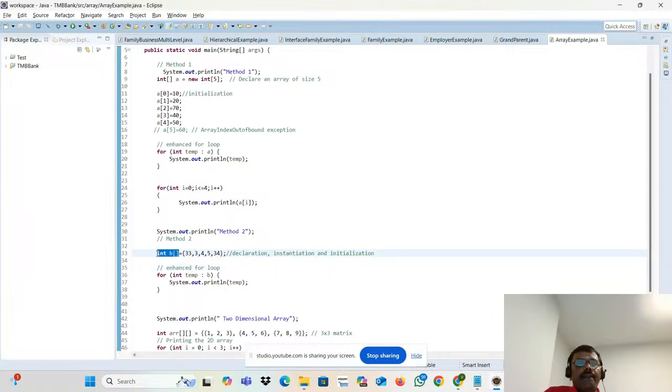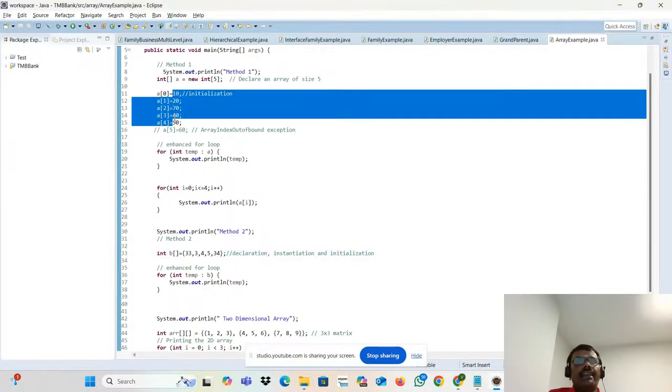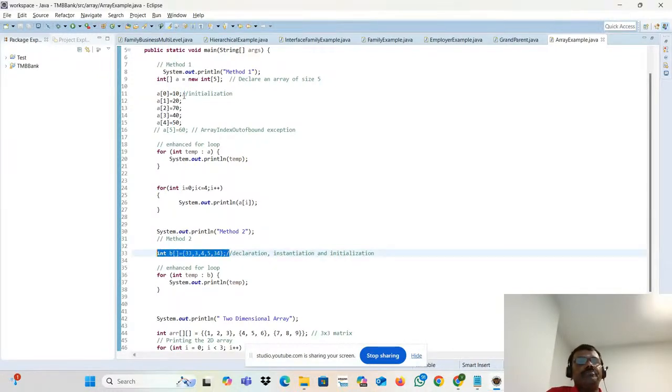But what is the thing here? We are declaring the array. We are creating the instance also. This new is internally created. At the same time, initialization also. It's a single line. This is somewhat good, right? While comparing this one. Yes, this is good. So what will happen? You will feel, where will 33 be stored? It will be stored in the 0th position. 3, first position. Second position. Third. Fourth. So this is nothing but declaration, instantiation, and initialization. It is all happening in a single line.